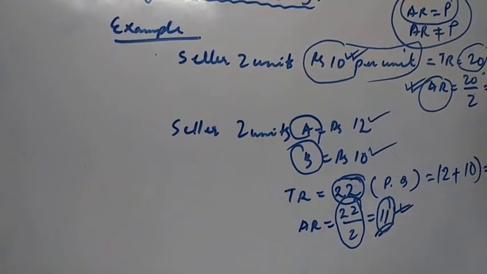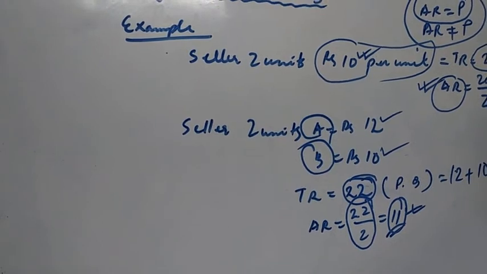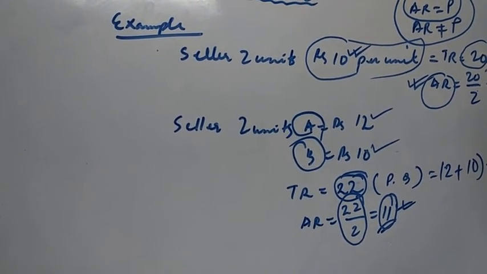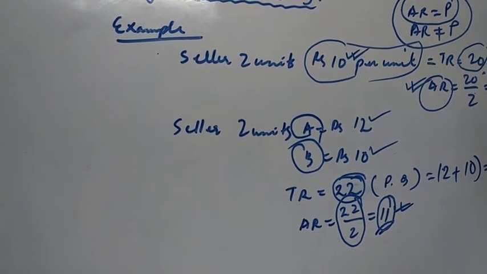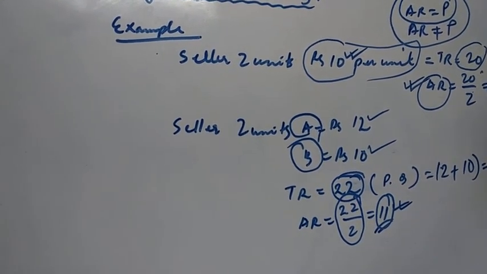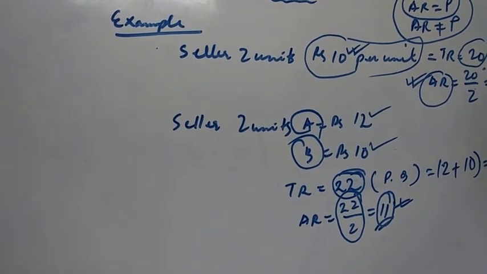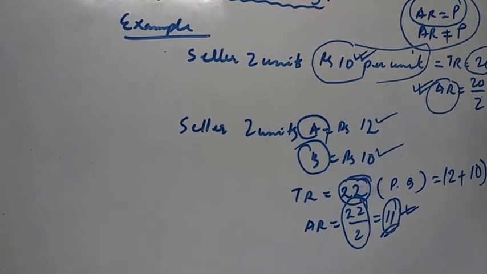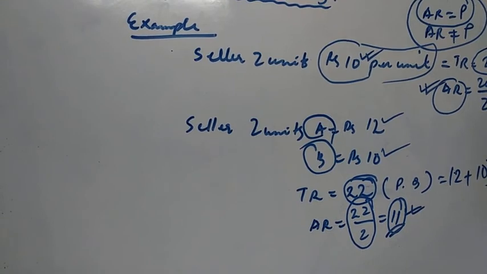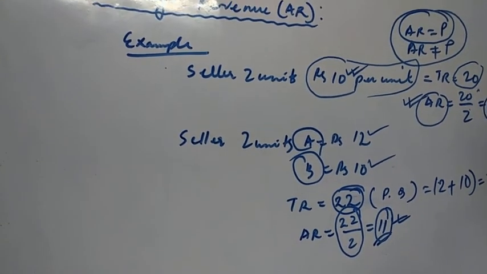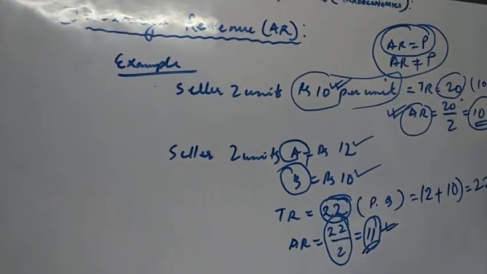So in real life, we use the same price for the same product, except when a producer or seller is discriminating prices. Average revenue therefore will be equal to price in reality. Thus in economics, we use average revenue and price as synonyms, except when we are discussing price discrimination by the seller.